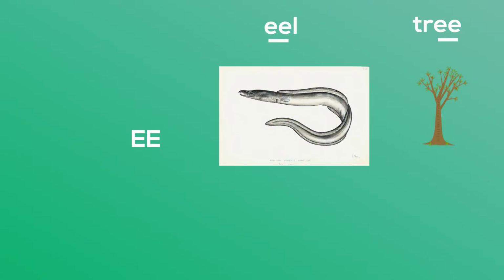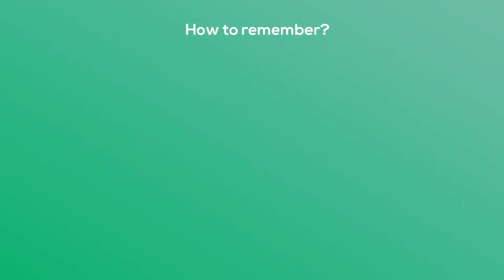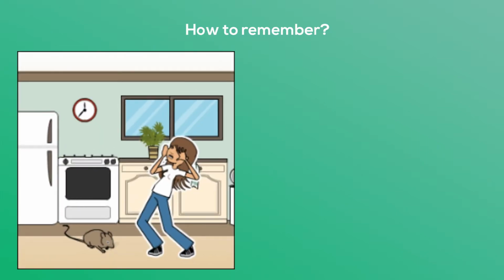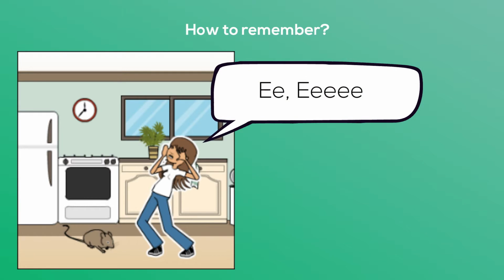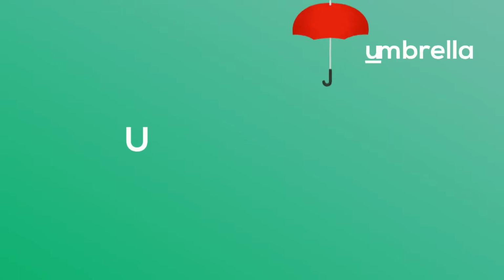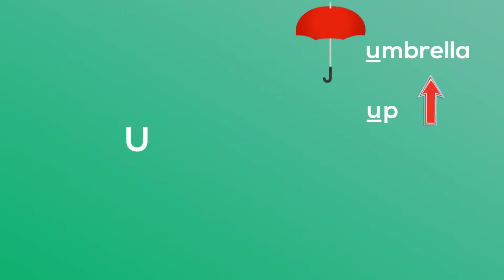The next sound is E, like in tree. It's the sound we hear at the beginning of eel or eerie, and we can use the symbol E. You can remember it by thinking of someone who just saw a mouse. E! E! Our fifth vowel sound is as in umbrella and up.